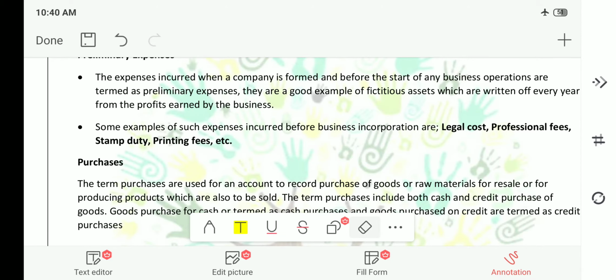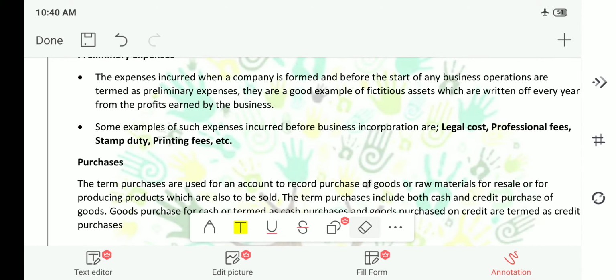Or I will purchase the cotton, I will manufacture the cloth, and I will sell it. This is nothing but sale. These goods may be purchased for resale or manufactured by the enterprise. The term sales includes both cash and credit sales. Again, there are two types of sales. One is cash sale and another is credit sale. That means if you are selling the product and you are getting cash in return, it is nothing but cash sale. But if you are giving credit to another person in order to sell your clothes, then it is credit sale.